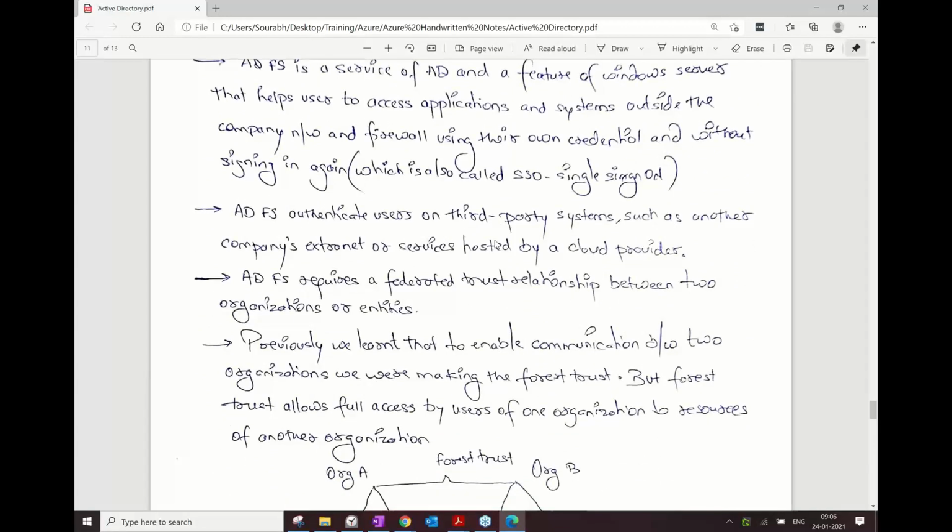ADFS authenticates users on third-party systems, such as another company's extranet or a service hosted by a cloud provider, right? ADFS requires a federated trust relationship between two organizations or entities. Now, a few people previously asked me, is it not possible to have a forest level trust between these organizations? The answer is no.